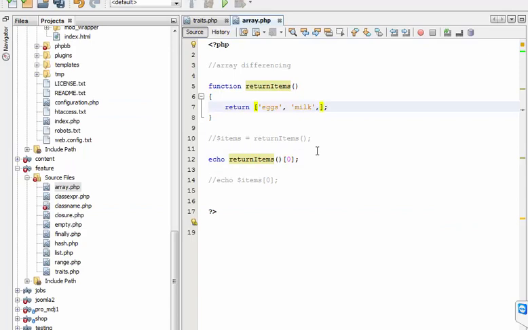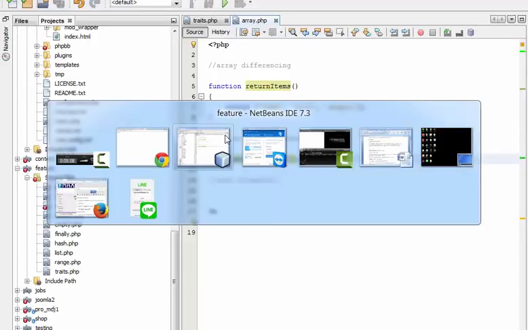So if you add again, that's the dereferencing of the array.